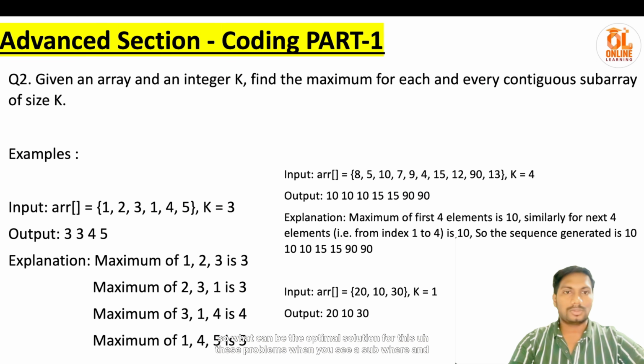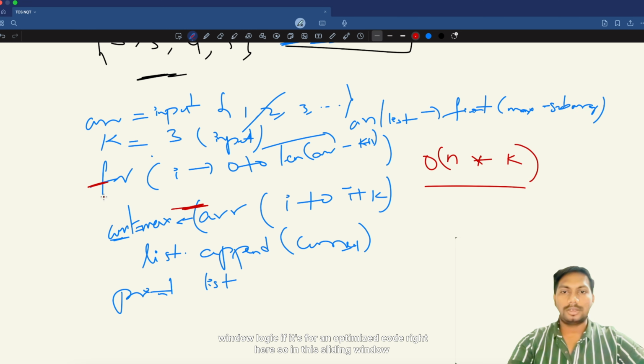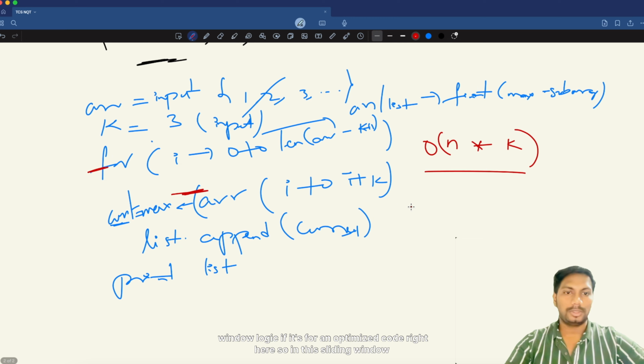When you see a subarray, and this part, what you call a window you are seeing, right? These can be easily solved with sliding window logic. You can search sliding window in Google or anywhere, there are tons of programs related to that. That is also very important. This is basically to check whether you can pick up the sliding window logic here, for an optimized code.